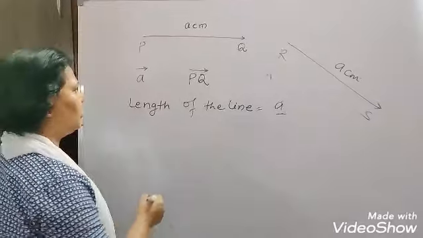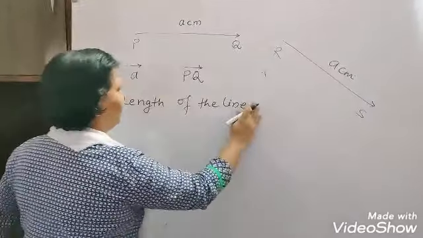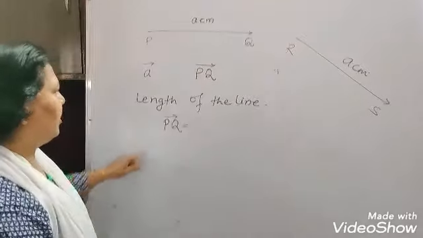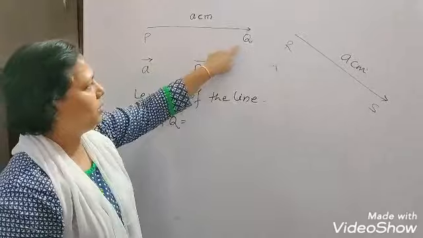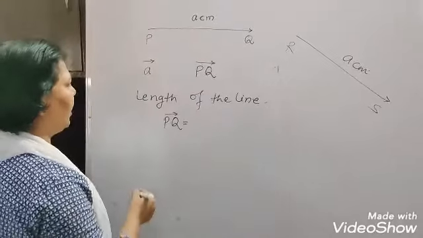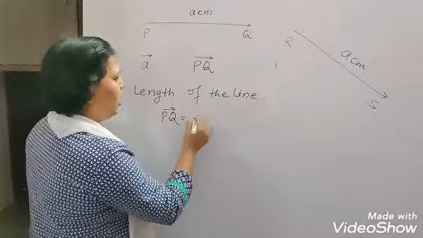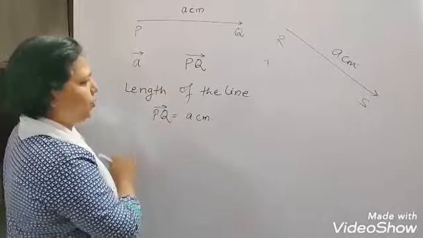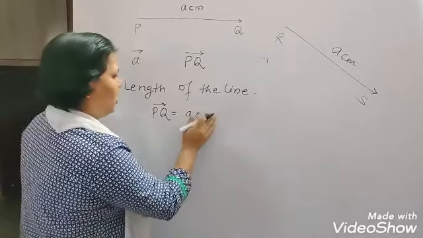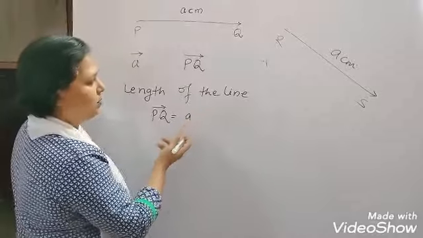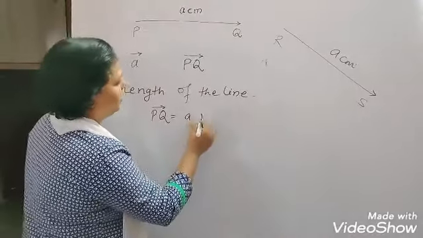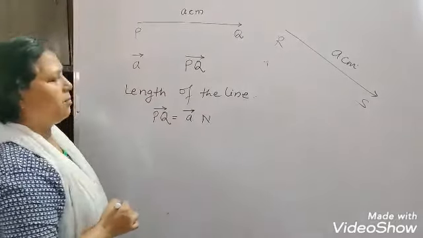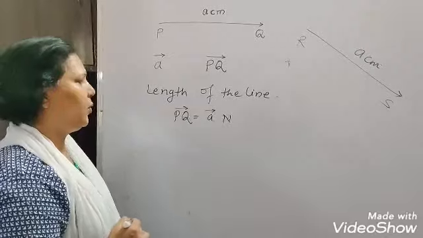So the vector represented with the line segment PQ is A centimeter in magnitude, and the direction is given from P to Q. If I am representing force, I can say A Newton, or in vector form I will put an arrow over it.